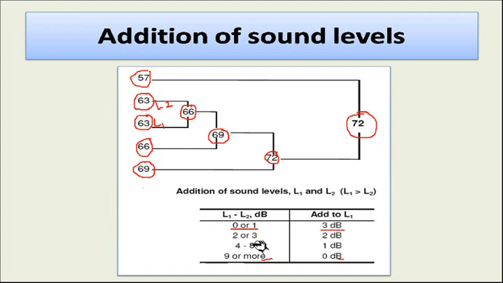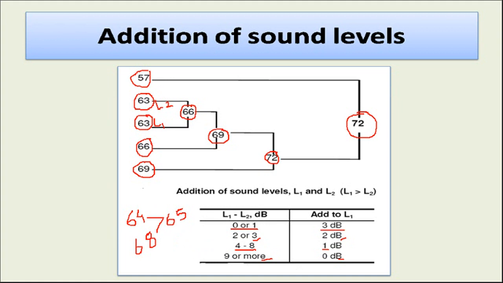So if the difference between the two levels is 2 or 3, in that case you have to add 2 decibel. And if the difference between the two sources is, suppose one is 64 and another is 68, the difference of these two is 4, so you have to just add 1 decibel. So it will be 65 decibel over there, because the difference is 4, and if it is in the 4 to 8 range, you have to just add 1 decibel, so it becomes 65 decibel by using these two.